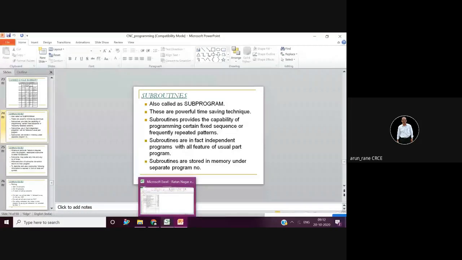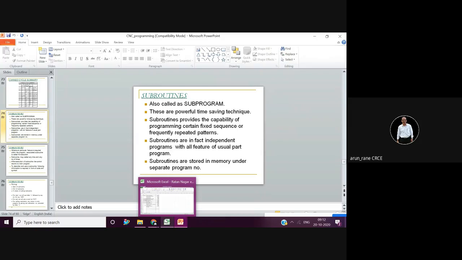So he writes the program for, like, backlash compensation or lead screw pitch compensation, or for measuring the inside diameter or outside diameter of the workpiece, or for centering the workpiece.